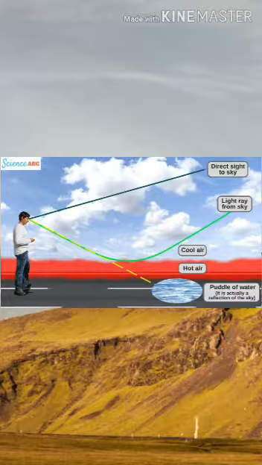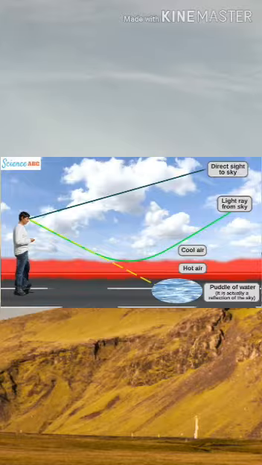We see the direct sight of the sky. Light rays from the sky bend towards the cool air and we see the sky. That's why we can see water on the roads. This is called mirage.